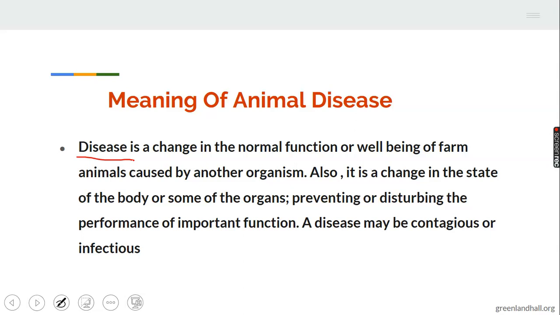These animals could be goats, cattle, pigs, and others. They are examples of farm animals. These animals can be affected when their normal function or well-being is disturbed or challenged, meaning they are being attacked by a particular disease.